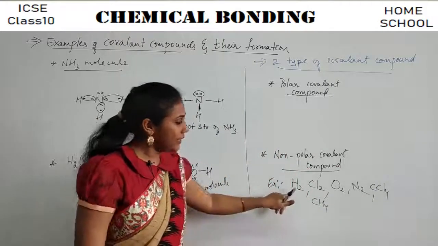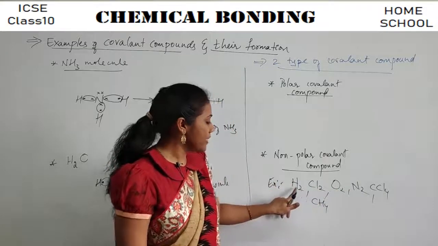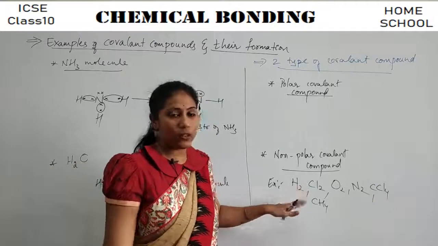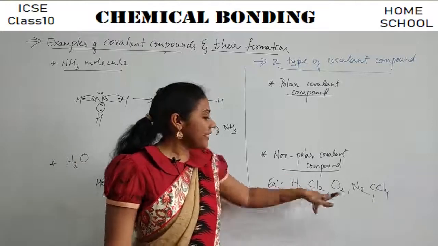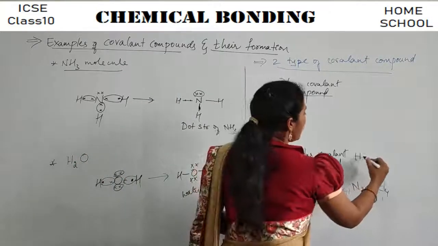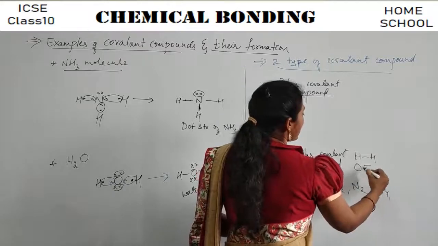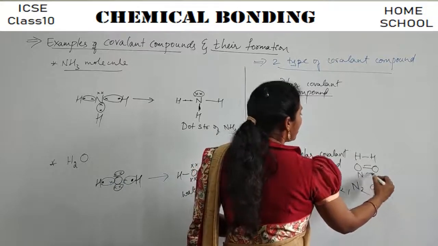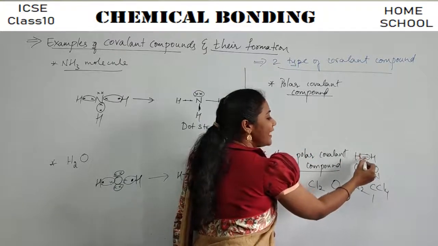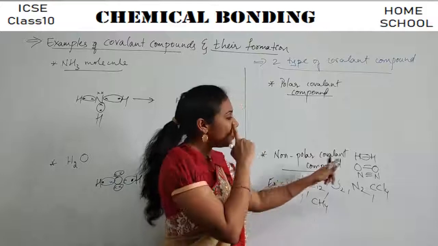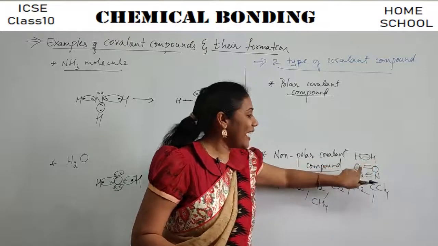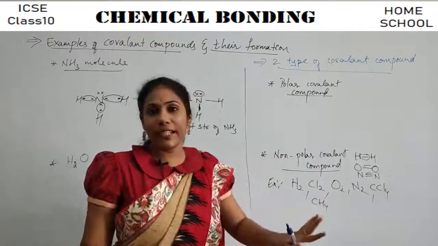So you see here, in most of the non-polar molecules, the bonds are between the same type of atom. The bond is between hydrogen and hydrogen. Both hydrogens are the same. The bond is between chlorine and chlorine, right? Between oxygens, you have 2 bonds. Between nitrogens, you have 3 bonds. Yes or no? So here, the bond is equally distributed between the 2 atoms. So the pair of electrons between the atoms are equally distributed, right?